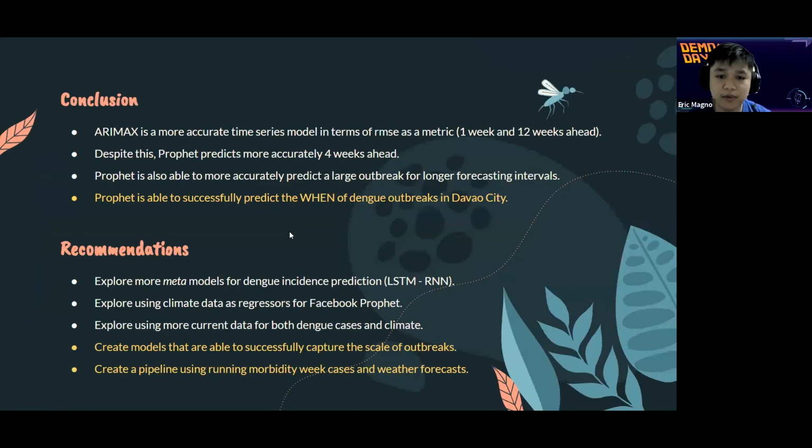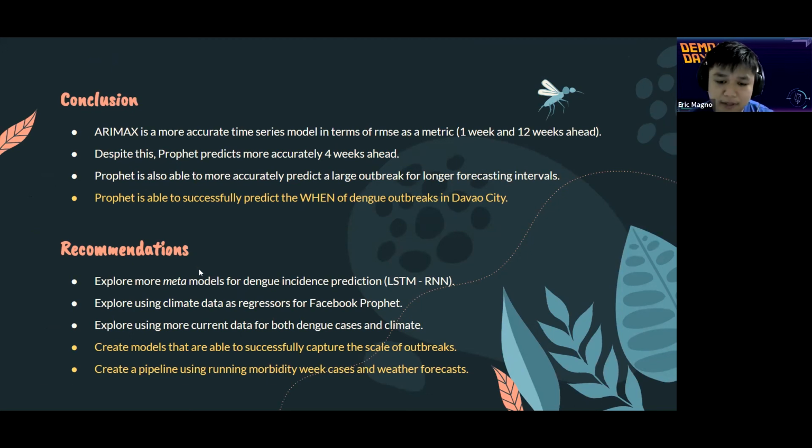If we look at the conclusion, ARIMAX seems to be a more accurate time series model in terms of RMSE as a metric 1 and 12 weeks ahead. Despite this, Prophet predicts more accurately 4 weeks ahead. Prophet is also able to more accurately predict when a large outbreak will occur for longer forecasting intervals. So the most relevant conclusion is that Prophet is able to successfully predict the when of dengue outbreaks in Davao City.